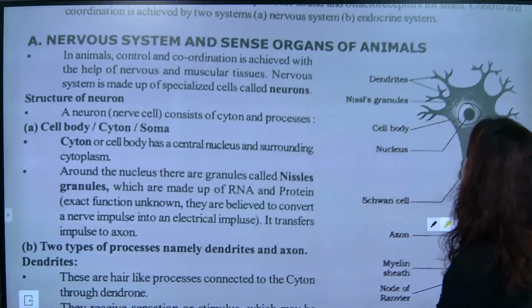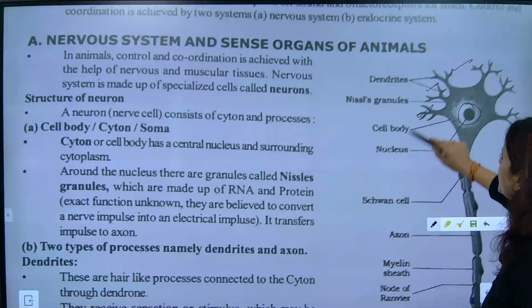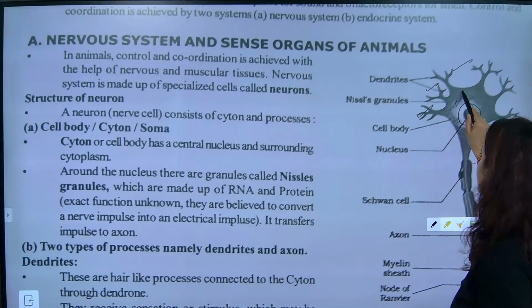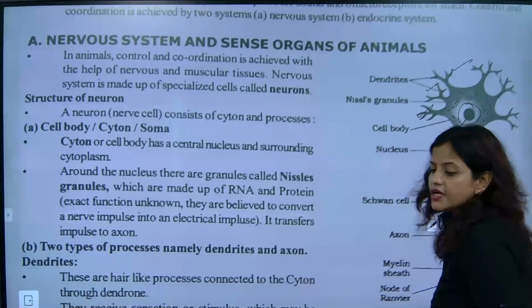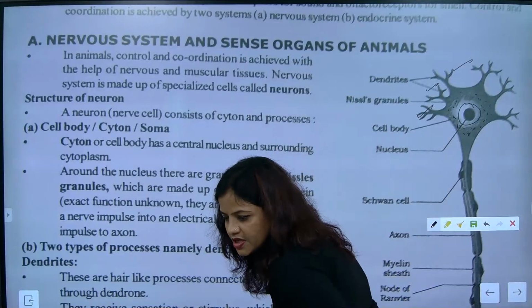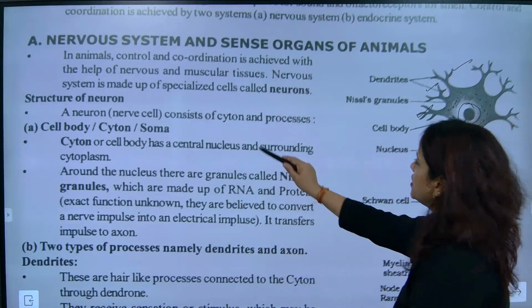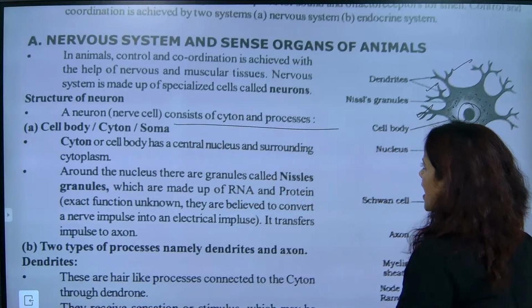Now these are dendrites, and these are Nissl granules. The Nissl granules are supposed to have the work of converting the chemical into electrical impulses. Understood? So now look, the nerve cells consist of cyton and processes.